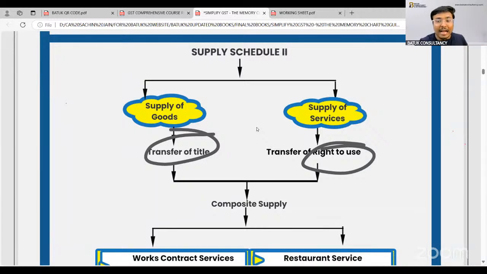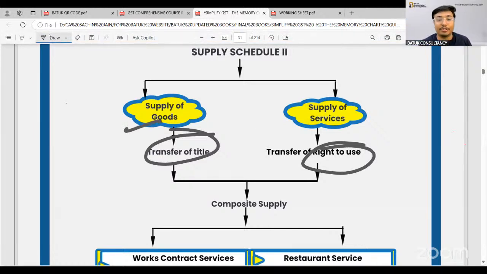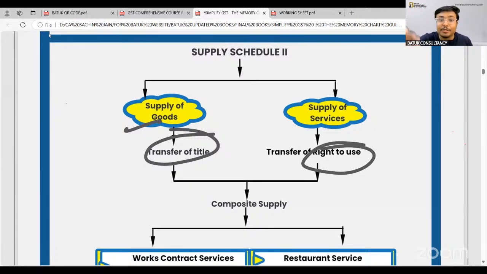I have a building, I have given it on rent to Mr. X. In such a scenario, I have just transferred the right to use that particular building. So it will be treated as supply of services. But suppose I have a building and I have given that building to Mr. X and signed the sale agreement. In that case, I have transferred the title. So the same will be treated as supply of goods. There are various parameters, various examples, but this is the key to determine supply of goods and supply of services.